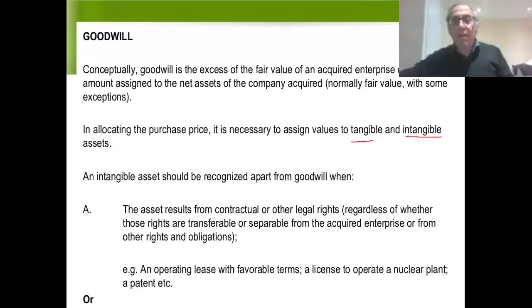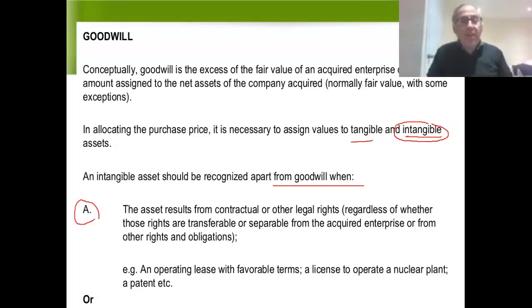Under what conditions would I have to assign value to specific intangible assets rather than burying them in goodwill? Here are the two rules you need to be familiar with. An intangible asset has to be set up separate from goodwill rather than buried in goodwill if we meet either condition A or B. Let's take a look at A first.